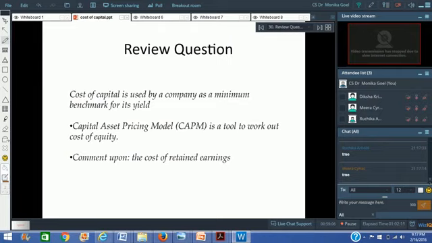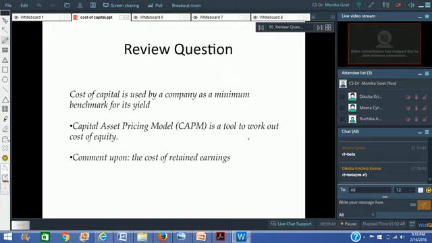Capital asset pricing model. Okay. Can anybody give me the equation for the capital asset pricing model? Anybody who's able to recall? It was KE is equal to RF plus, if you're able to recall, RF plus beta multiplied by RM minus RF. Perfect. Very good.